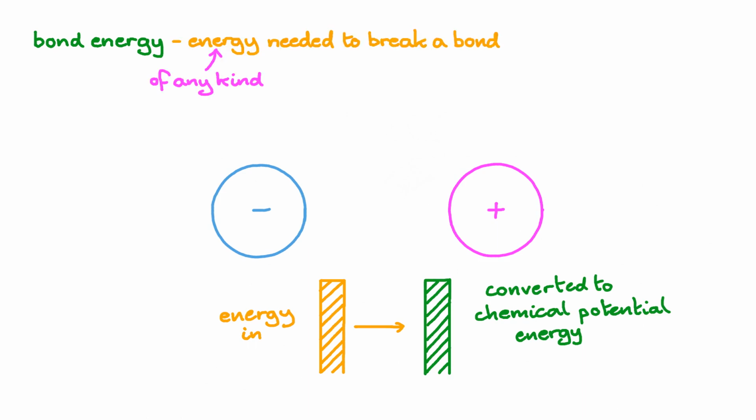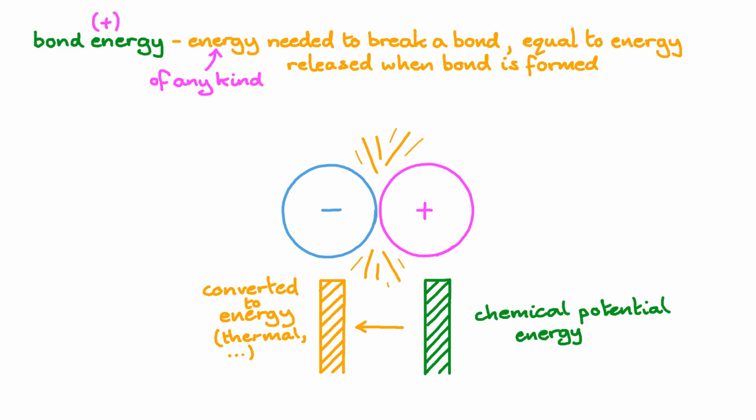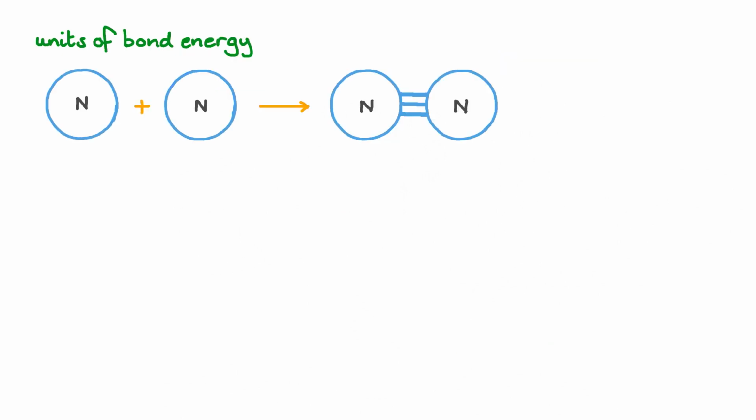So bond energy is a general term for the amount of energy needed to break the bond, to separate the things that are bonded. But we can also reverse the situation and let our ions snap back together. This formation of a bond releases energy of other types, like thermal, light, or sound. So the bond energy is also equal to the energy released when the bond is formed. Remember that a bond energy is always a positive amount of energy. We only ever see negative energies from bonds when we're considering which direction the energy is going, but we'll come to that later. Forming one chemical bond releases a minuscule amount of energy.